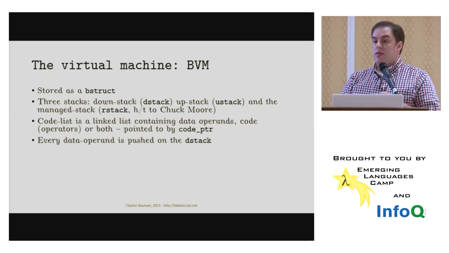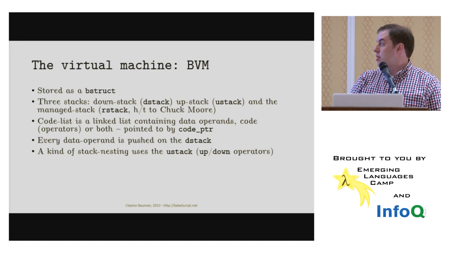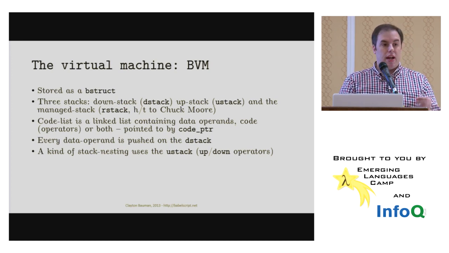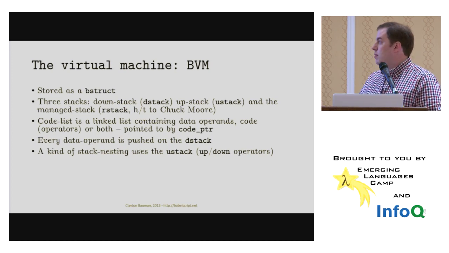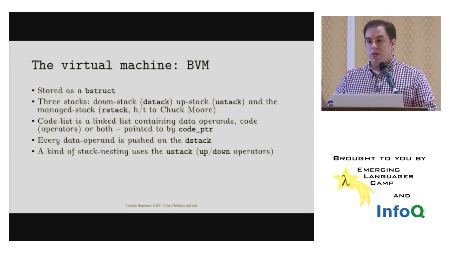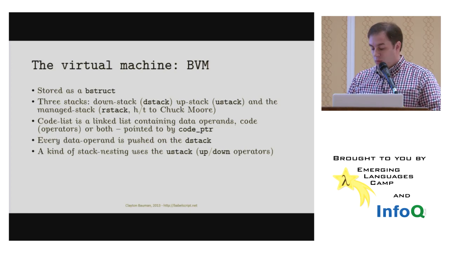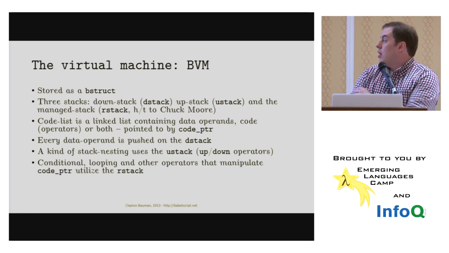Every data operand, as it's encountered in the code stream, is pushed onto the D stack for later operation. And then there's a kind of stack nesting. I think it's unique to Babel. Using these operators I call up and down, we can avoid some of the need to rotate and do other things to the stack.